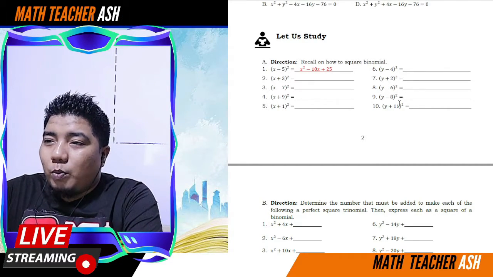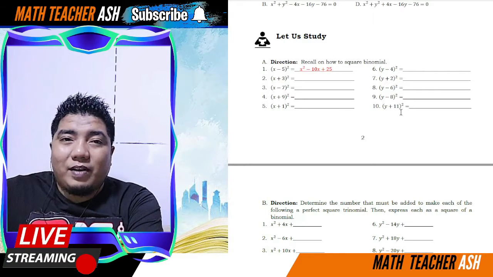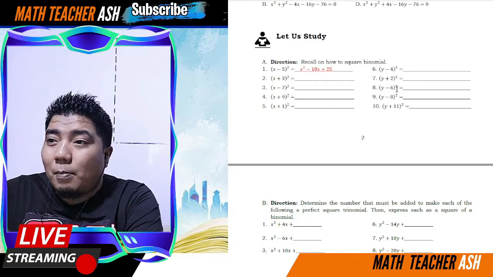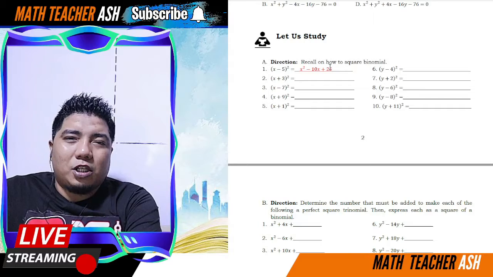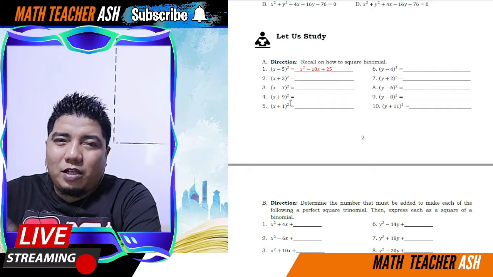For number 9, we have negative 9y. And for number 10, we have positive 22y. So yun ang magiging middle term natin. Alright. And for the last term, we just square the last term of the original given or the binomial.